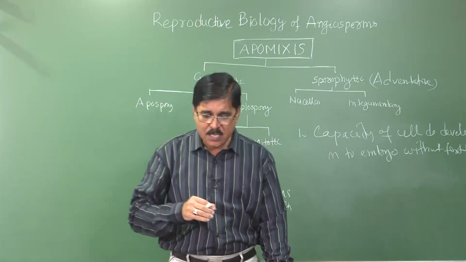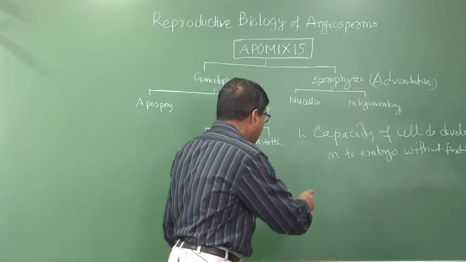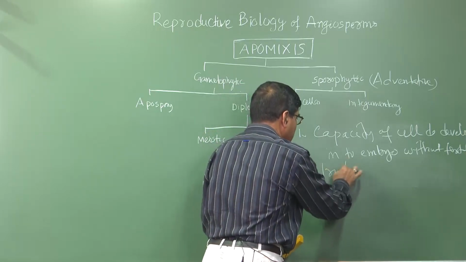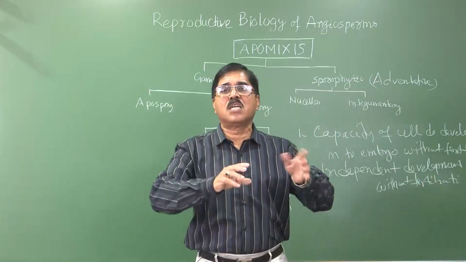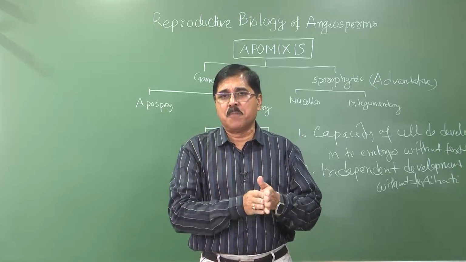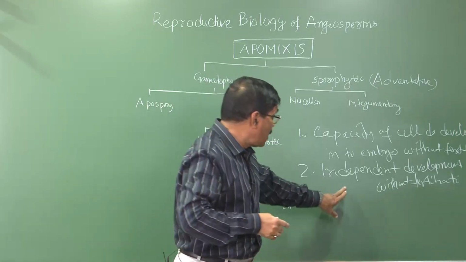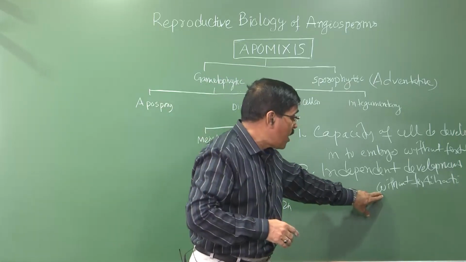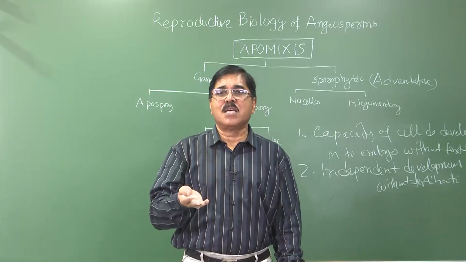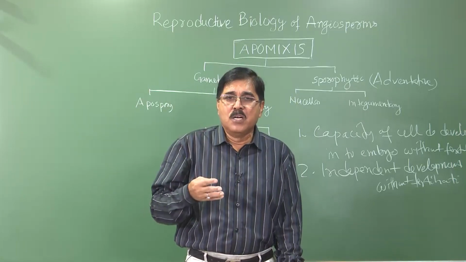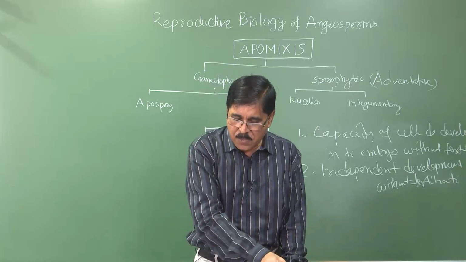The genetic capacity we can call it; then fertilization is spontaneous, independent development of embryo without fertilization. Second is independent development without fertilization. Usually what happens is after fertilization this zygote develops into embryo; the fertilization process stimulates the zygote to develop. But if this cell has the independent development capacity, even if there is no fertilization, if this cell is capable of developing into an embryo then it can produce an embryo. If it is not capable, it will not produce the embryo.